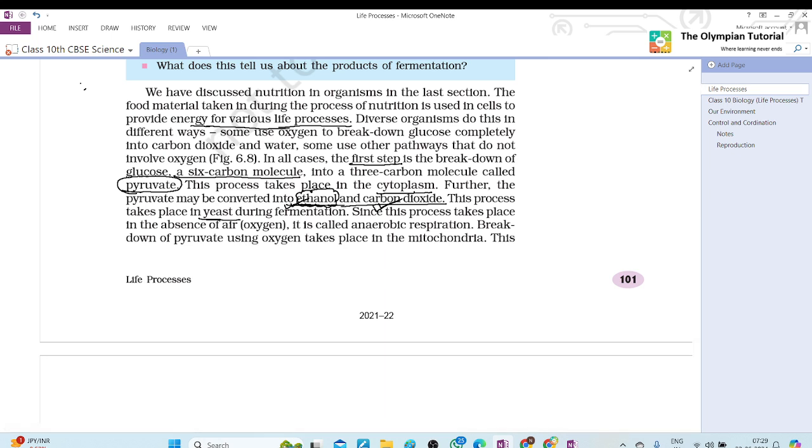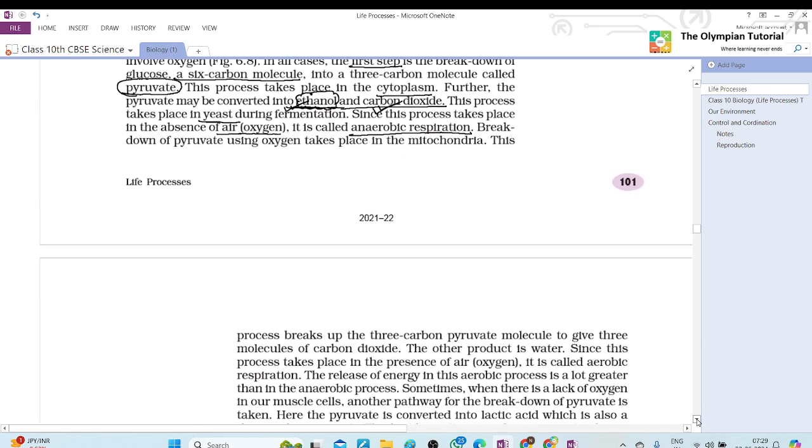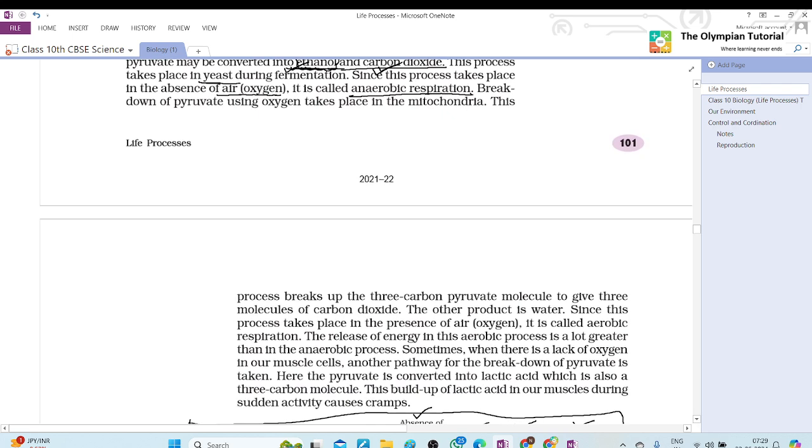This process takes place in yeast during fermentation. In the absence of oxygen, it is called anaerobic respiration. After that, what happens? Pyruvate, which is a 3 carbon molecule, its breakdown takes place in mitochondria, and here the other product is water.